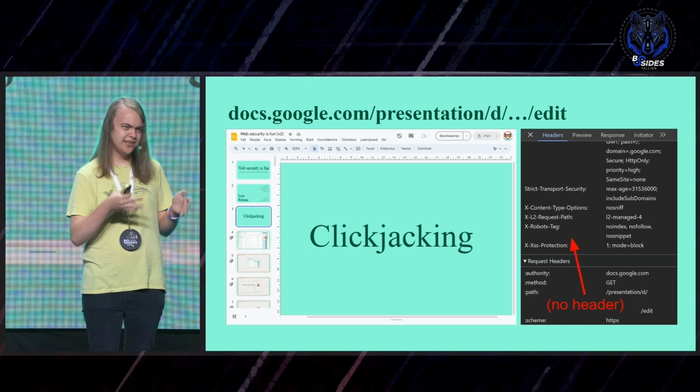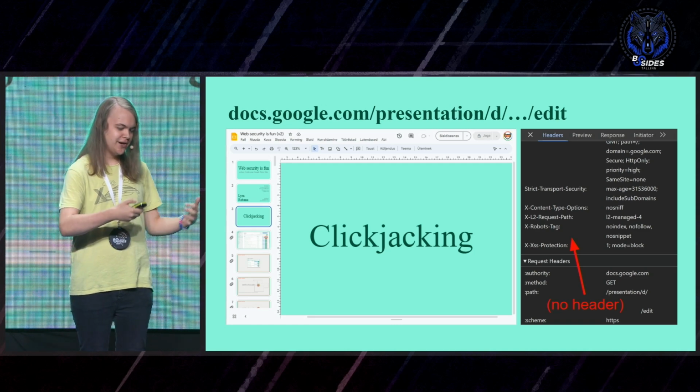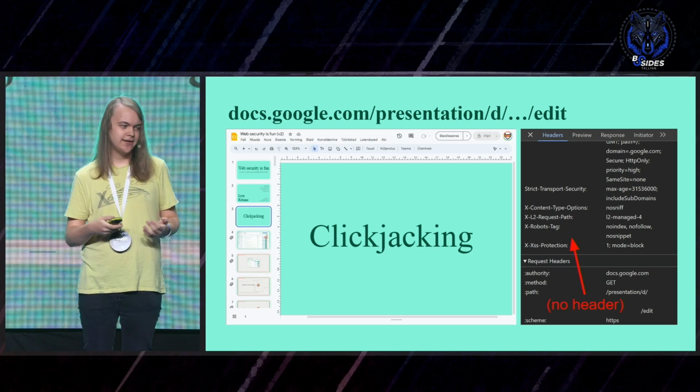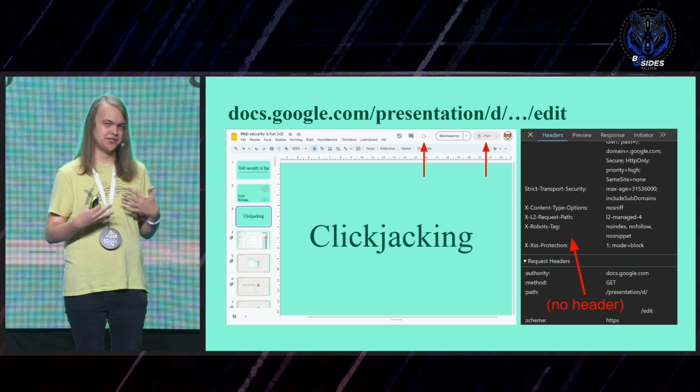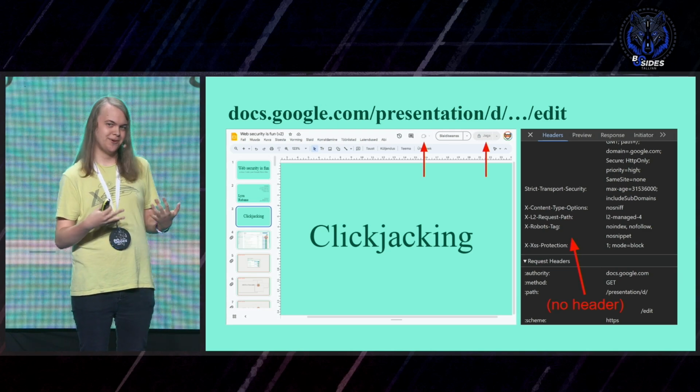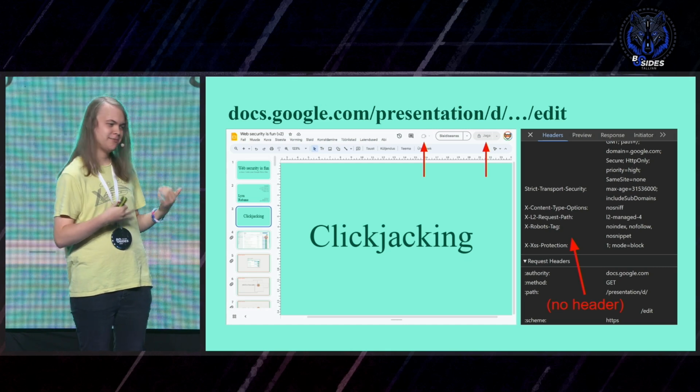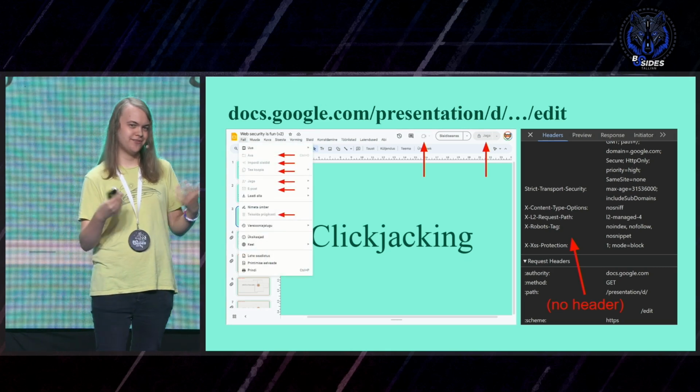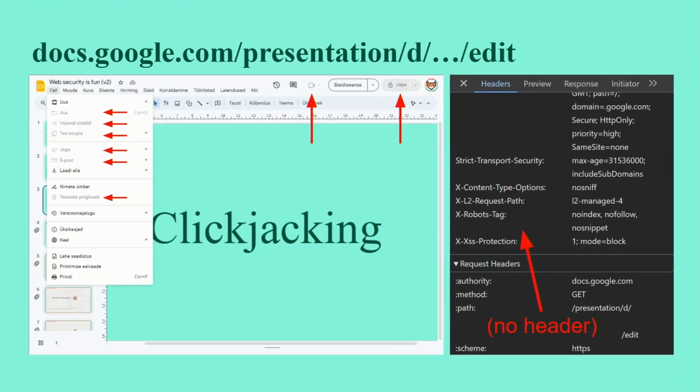So they found this middle ground where they allow framing, but they also detect it and thus disable some of the functionality. You can see the share button doesn't work, the Google Meet camera thing doesn't work. You open a menu, half the things there are grayed out. So that's how it works in Google Docs.